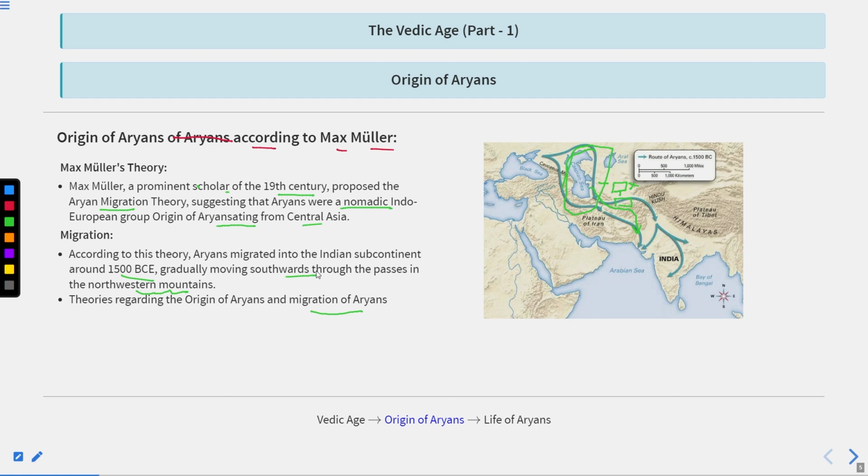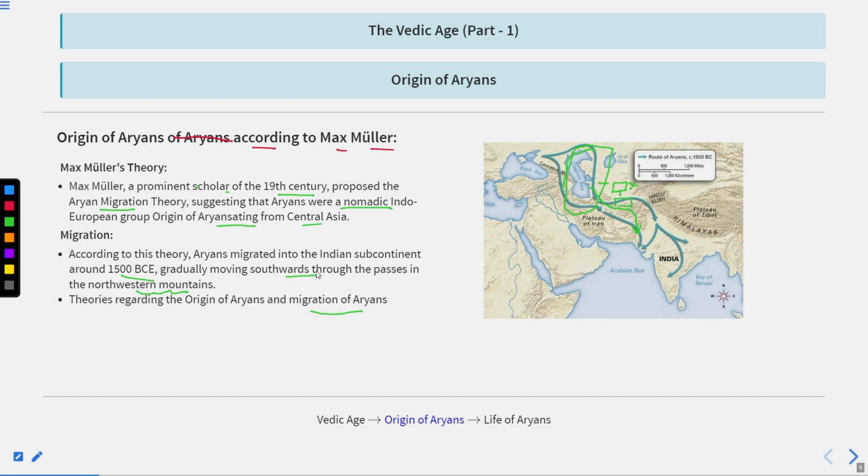At that time when Aryans came to India, Sanskrit was spoken, and a language similar to Sanskrit was also spoken in Central Asia and Russia. So on the basis of the language similarity theory, Max Muller said that Aryans came from Central Asia and Russia in search of good fertile land. As they were nomadic, they used to do shifting agriculture.